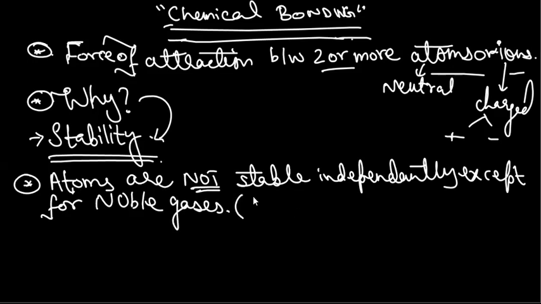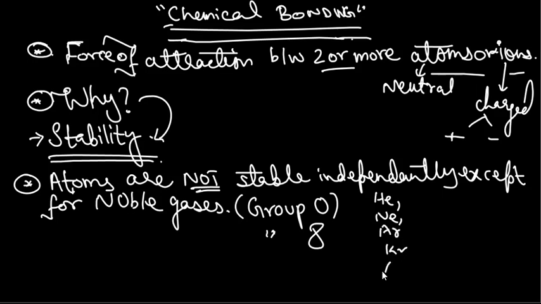Noble gases are basically the group 0 elements or the group 8A elements, which include helium, neon, argon, krypton, xenon, and radon. Radon gas is actually a radioactive gas, so we don't discuss it much over here.